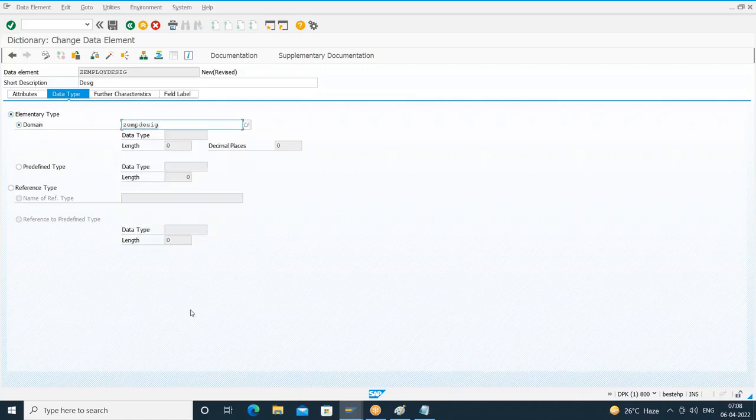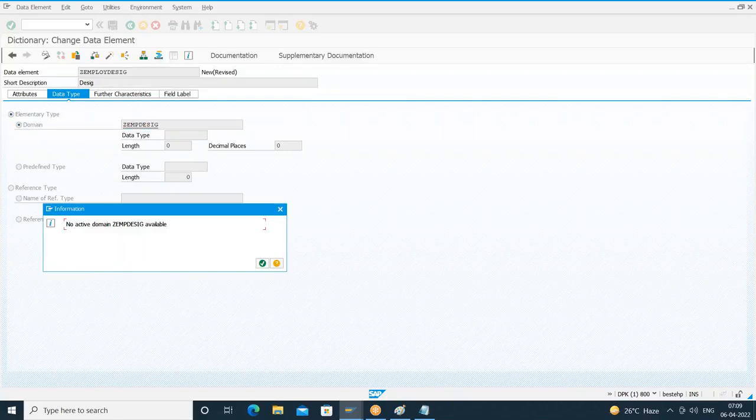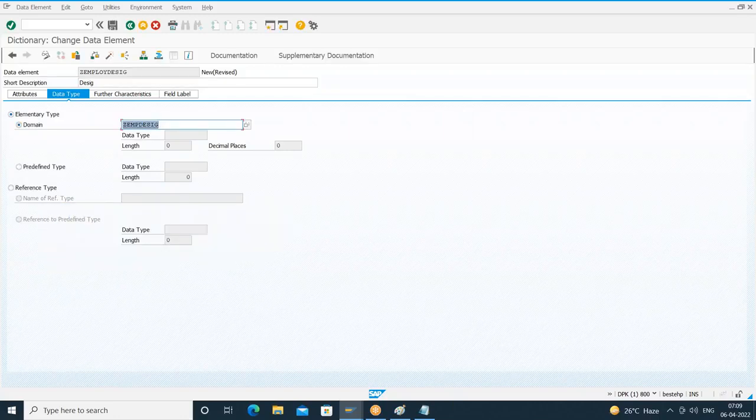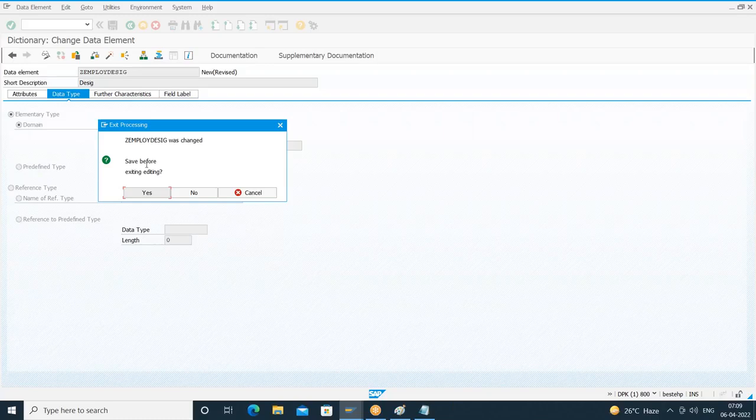I don't know whether this domain is available or not. What is a domain? A domain is a reusable dictionary object which stores the technical properties of the field, like data type and size. So when I press enter, if the domain is already available, I'll get the data type and size. I'll press enter. It is saying no domain is available. So let us double click and create and activate the domain. Double click on the domain.